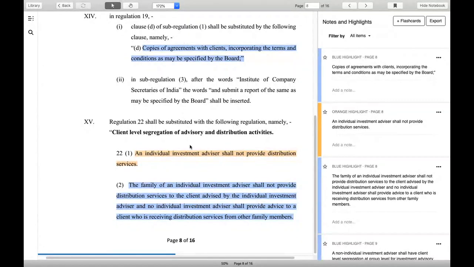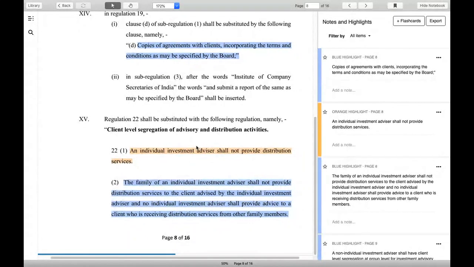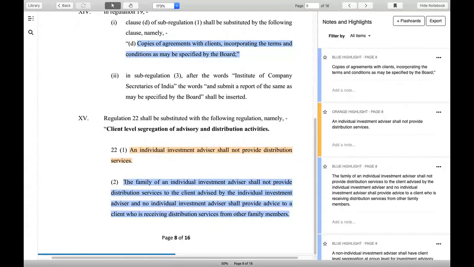these regulations. Now, when it comes to client level segregation of advisory and distribution for a non-individual, an individual advisor can't really do it at all. They have a huge problem. Even across their family members they cannot do it. See, if I'm serving Mr. Verma, my wife, my children, my parents, no one can serve Mr. Verma if they are distributors.